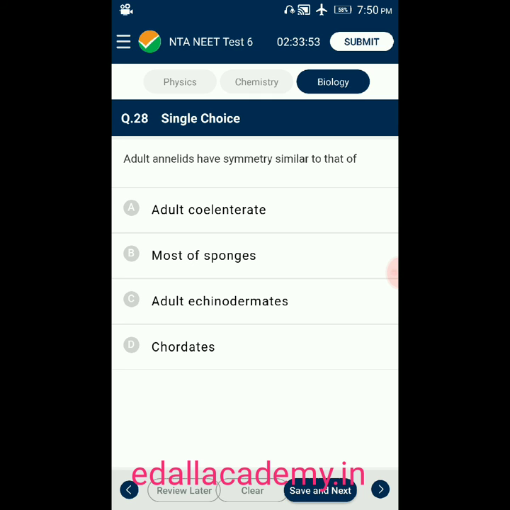Question number 28. Adult annelids have symmetry similar to that of option A, adult coelenterate. Option B, most of sponges. Option C, adult echinoderms. Option D, chordates. So from the given four options, the answer is chordates. Adult annelids have symmetry similar to that of chordates. So the correct option is D.